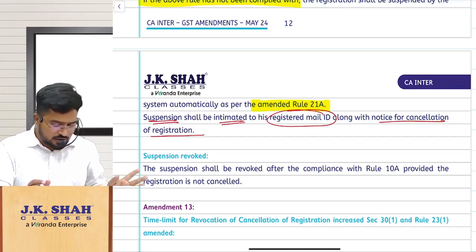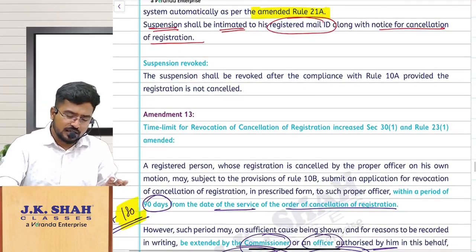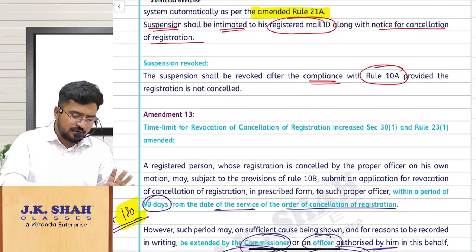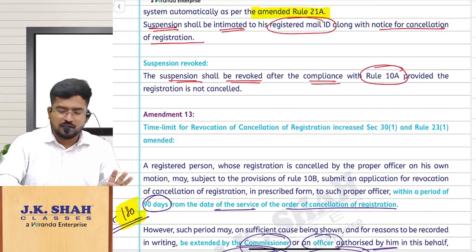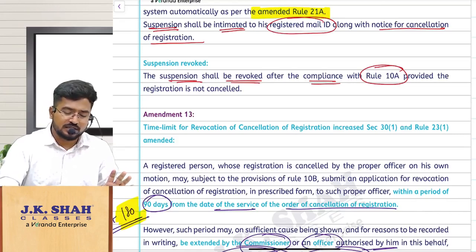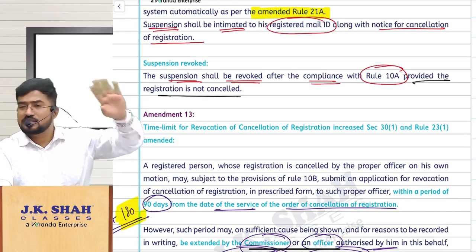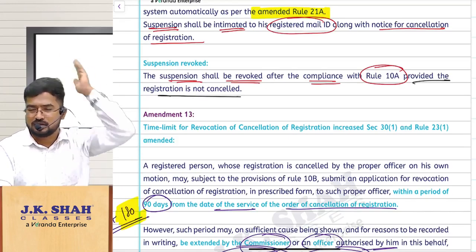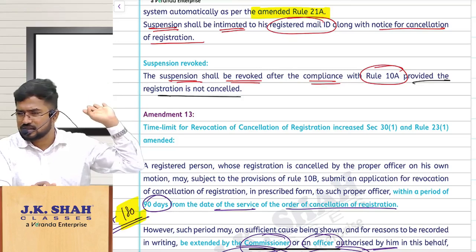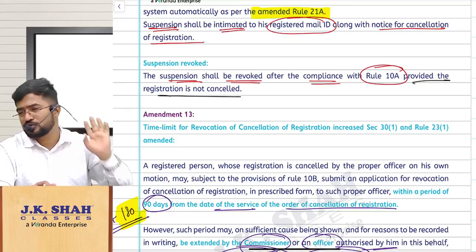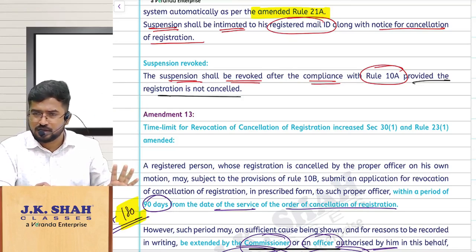So if you are complying with Rule 10A, the suspension shall be revoked. But the condition is that the registration should not have been cancelled. You cannot say, sir, I have updated bank account details, when your registration was already cancelled yesterday. So before the registration is cancelled, you should do this. Am I clear, everybody?